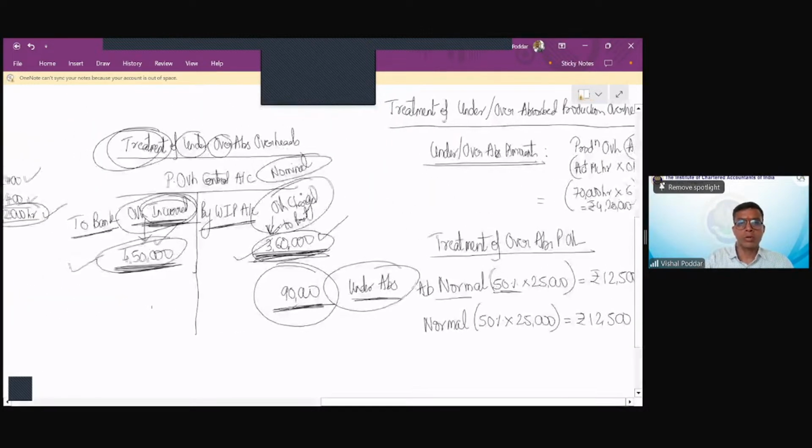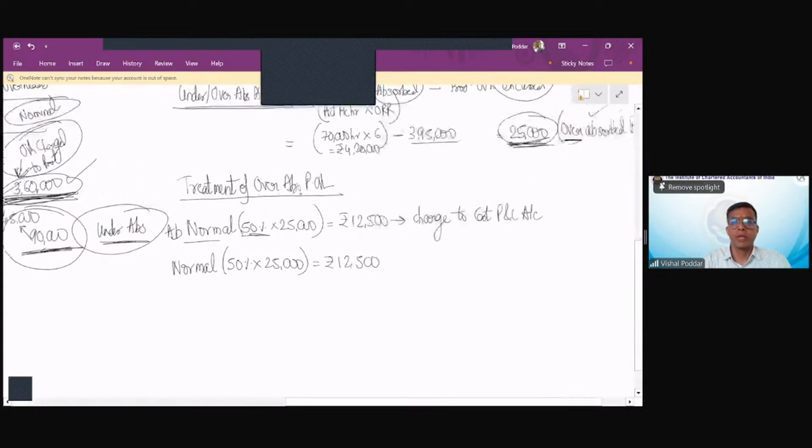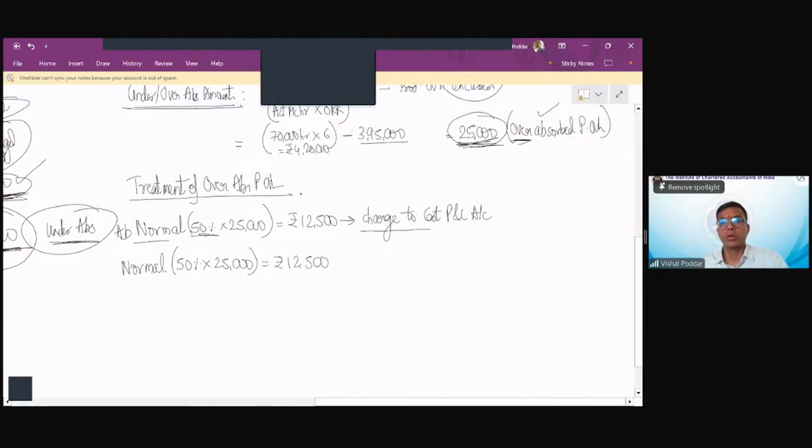So if I have to explain it over here, let us say here also, we assume the same proportion, 50-50. So out of this 50%, that is 45,000, your entry will be by cost P&L, because whatever is abnormal has to be transferred to cost P&L. Whatever is abnormal, charge it to cost P&L. But whatever is normal, what does costing say for normal? You should always charge to products.